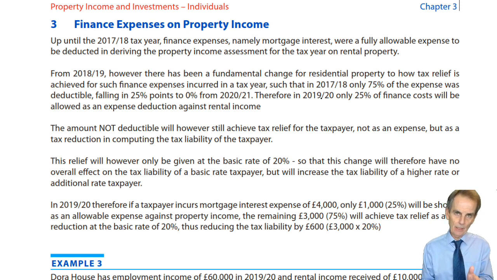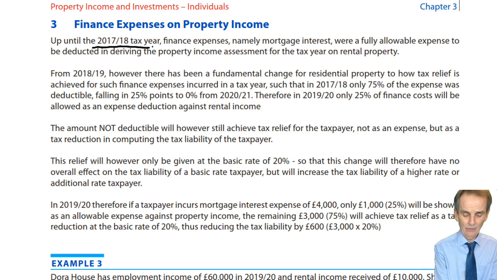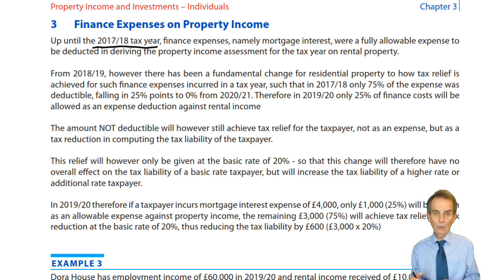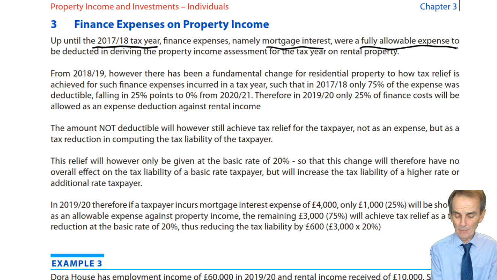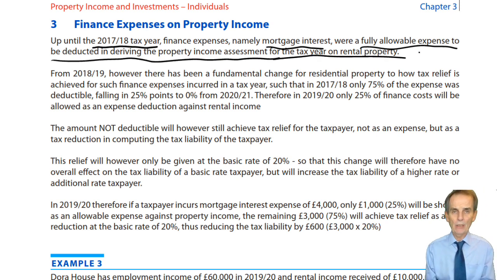In relation to finance expenses on property income, principally, you've borrowed money, you've taken out a mortgage to buy the property that now you let out. So you incur finance expenses, most notably the interest payable, the loan interest, the mortgage interest payable on that loan. Up until the 17-18 tax year, those finance expenses, namely mortgage interest, were, as you'd probably expect, a fully allowable expense to be deducted in deriving the profit income assessment for the tax year on rental property.